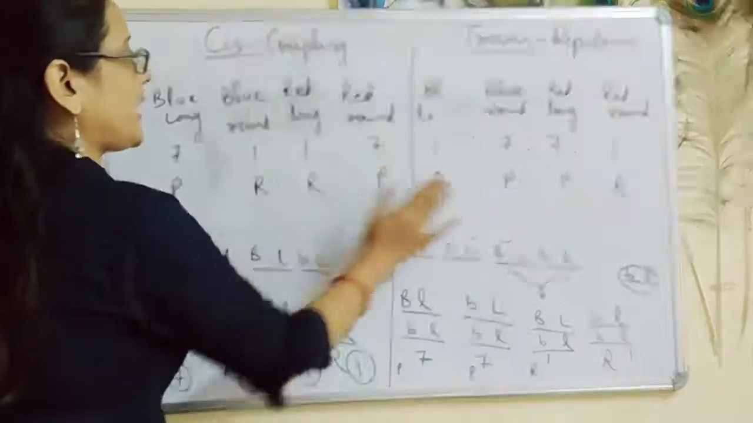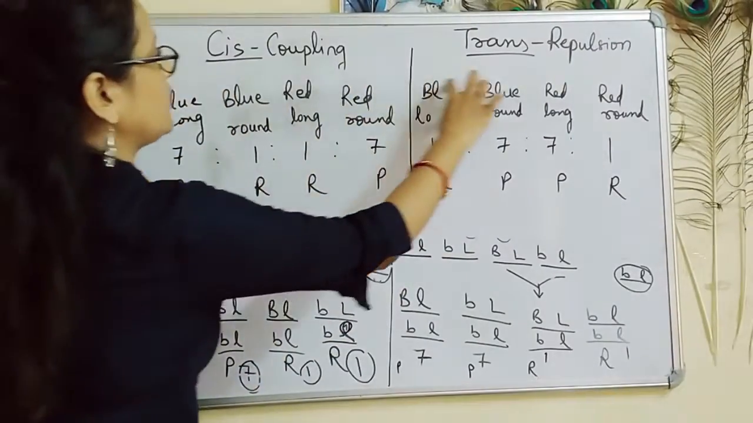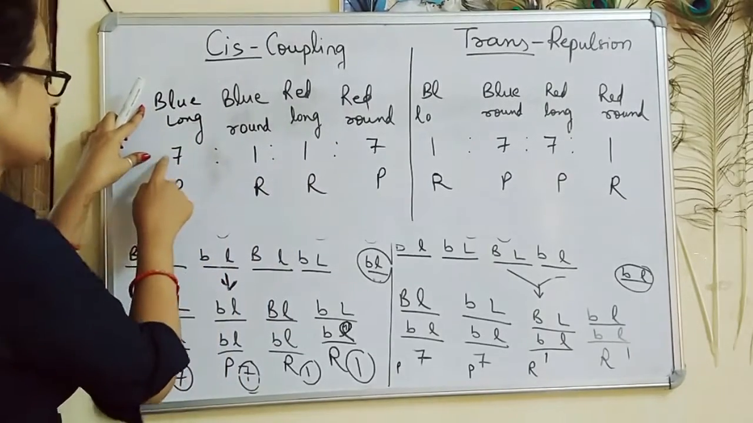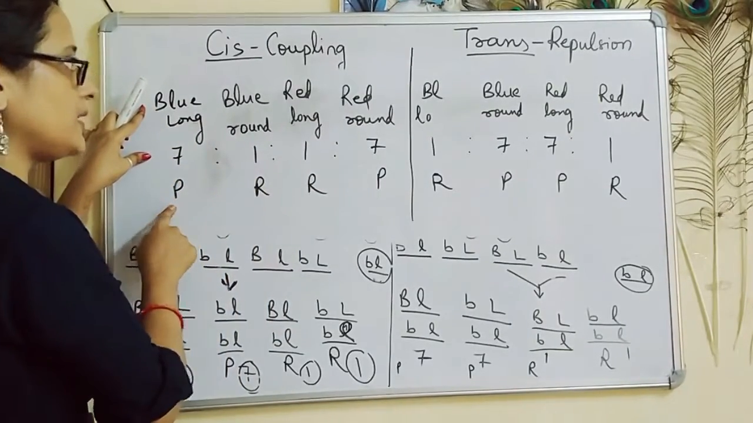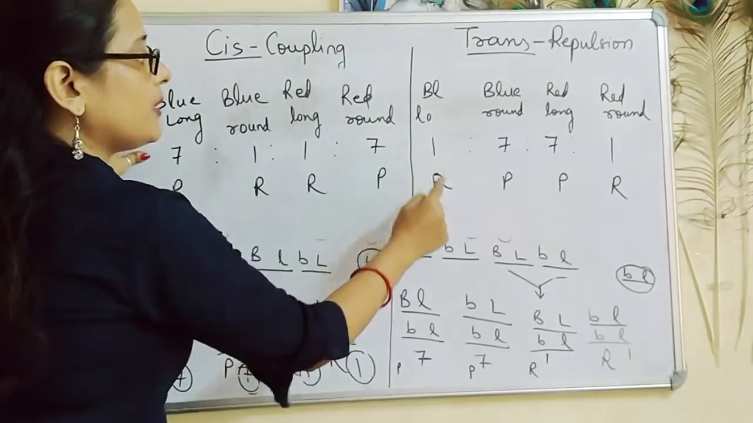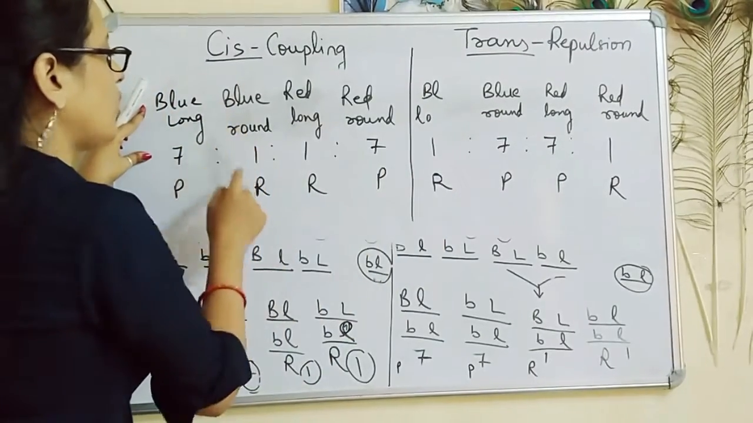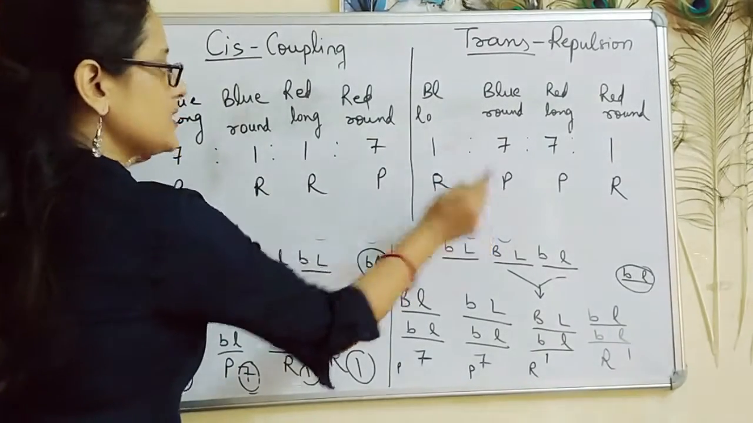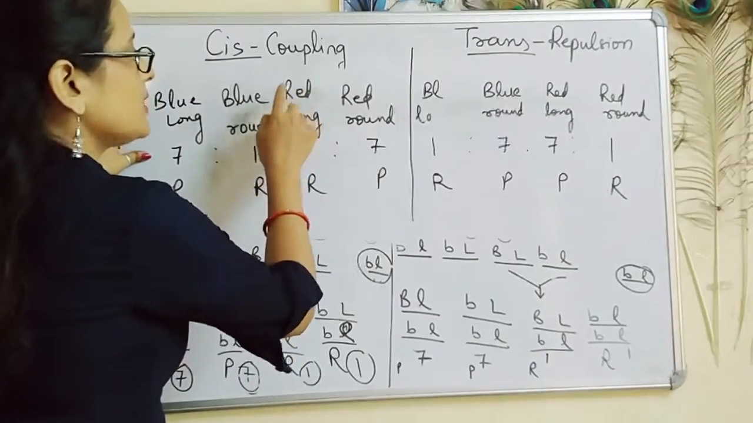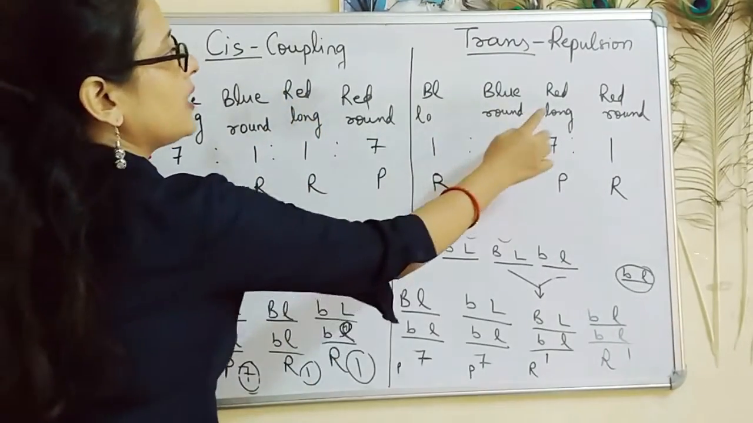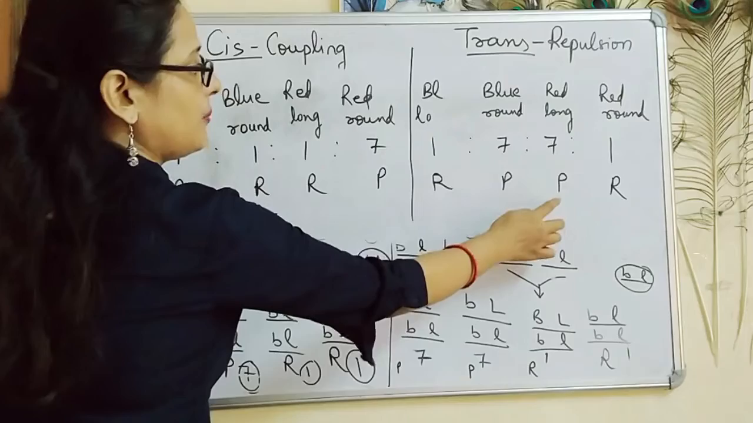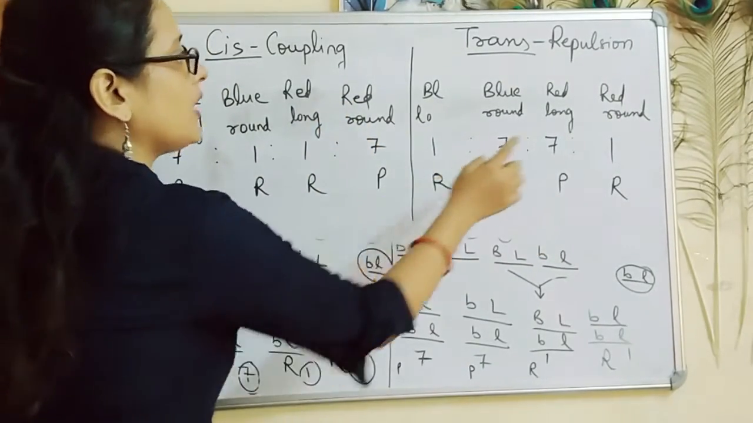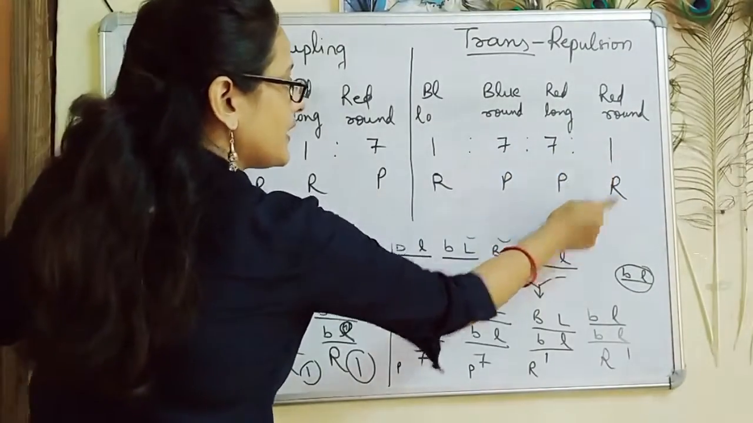If we keep the phenotypes the same in both the cases, then the ratio will be different. Blue long, which was 7 in number and was parental, over here it is 1 in number and it is recombinant. Blue round, here it is 1 in number, recombinant. Over here it is 7 in number and it is parental. Similarly, 1 is for red long and it is recombinant, but over here red long is 7 in number and it is parental. Over here red round is 7 in number and it is parental. Over here red round is 1 in number and it is recombinant.